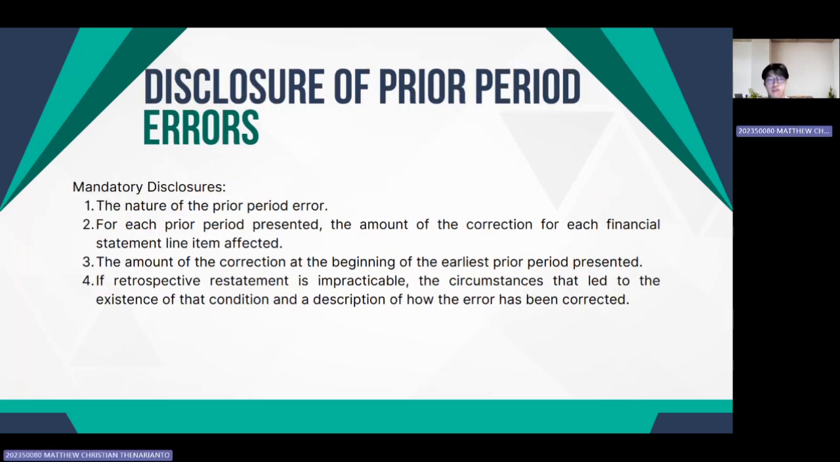Okay. Next is a disclosure of prior period errors. So, in paragraph 49, it is stated that when an error is corrected, an entity must disclose, first, the nature of the prior period error, second, for each prior period presented, the amount of the correction for each financial statement line item affected, including earnings per share if applicable, and third, the amount of the correction at the beginning of the earliest prior period presented. And lastly, fourth, if full retrospective restatement was impracticable for a particular period, the circumstances that led to that condition must be disclosed along with a description of how and when the error has been corrected.